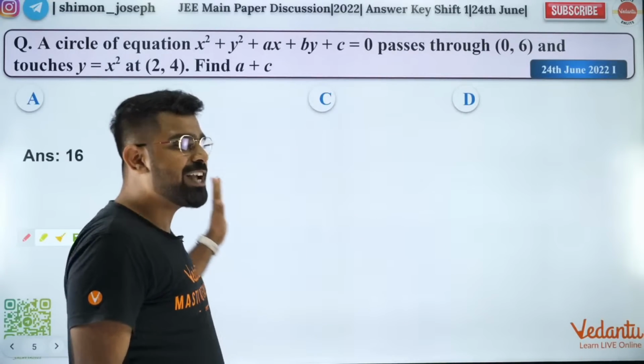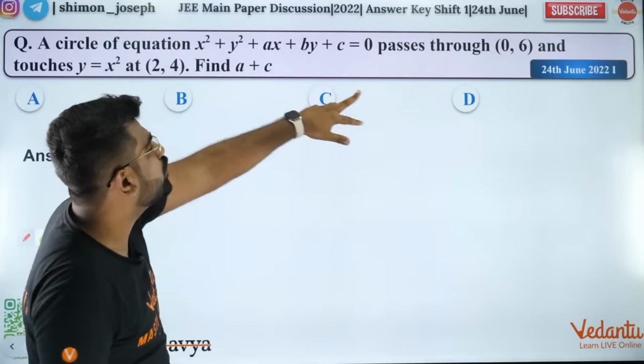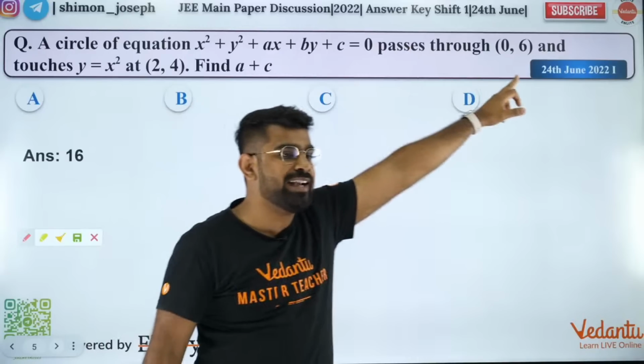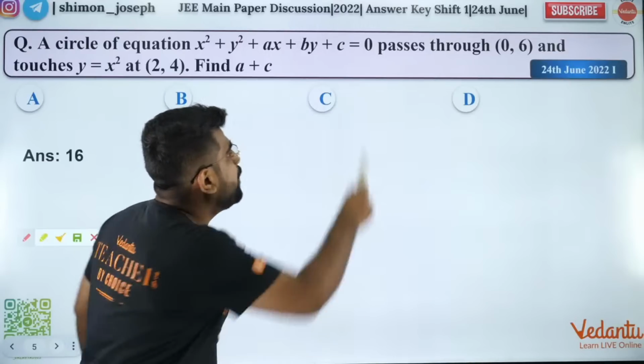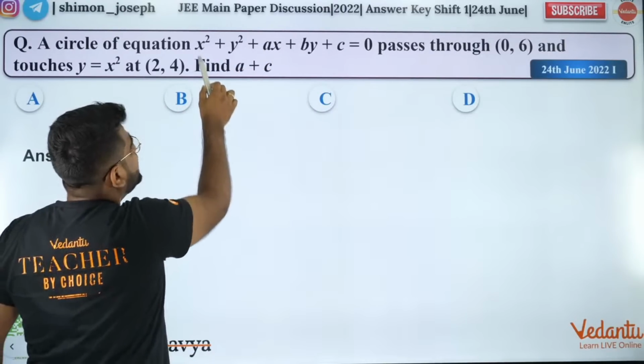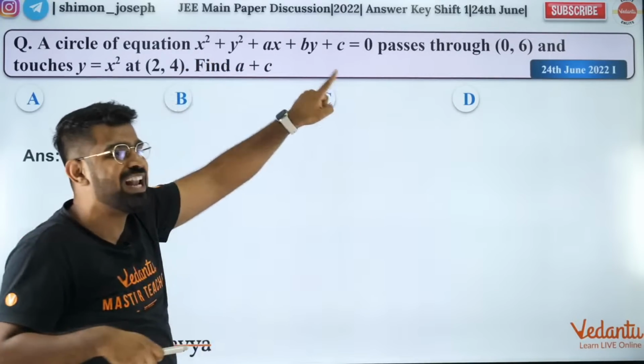So people, let's try to solve this question. So a circle passes through the point. That means that point will satisfy this. Correct now? Guys, let's do it fast. That point will satisfy this. So (0, 6) will be satisfied by this. Are you all happy with this?